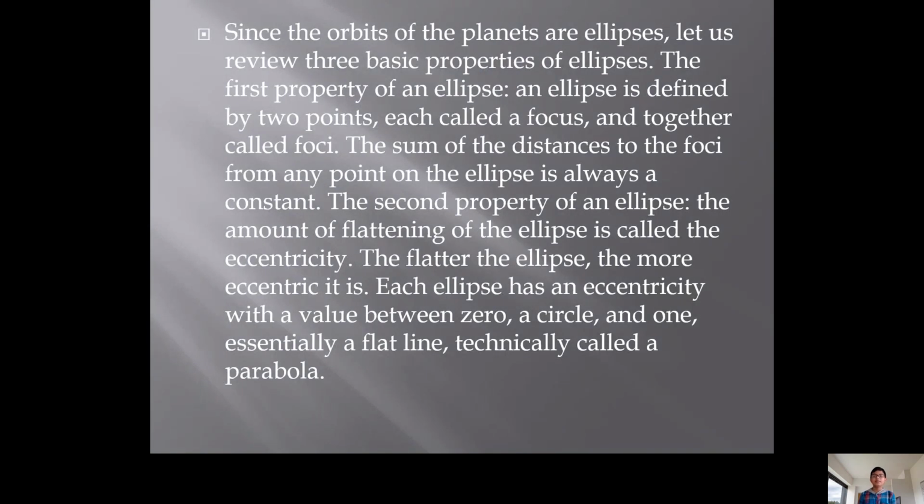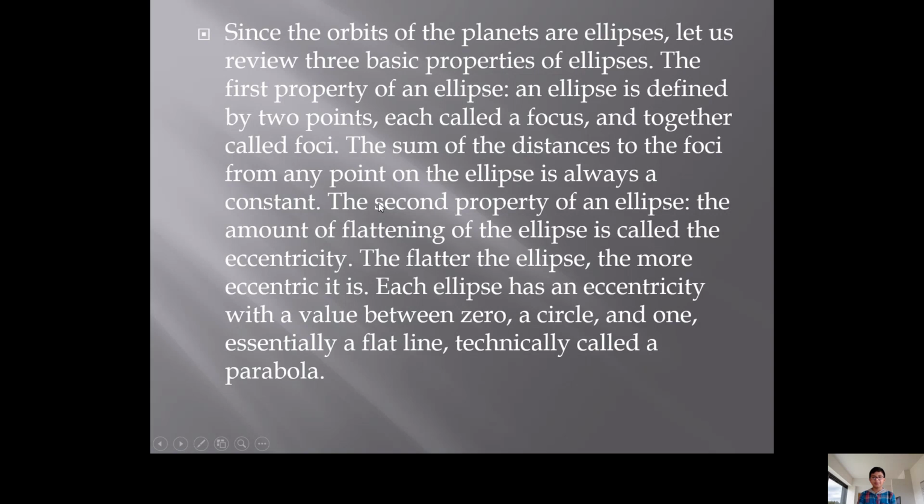Since the orbits of planets are elliptical, let us review the three basic properties of an ellipse. The first property of an ellipse: an ellipse is defined by two points, each called a focus and together called foci. The sum of the distances from the foci to any point on the ellipse is always constant.